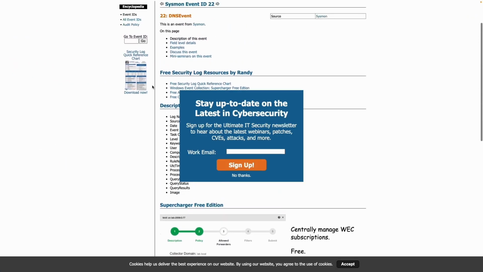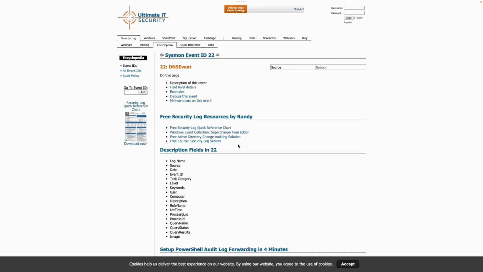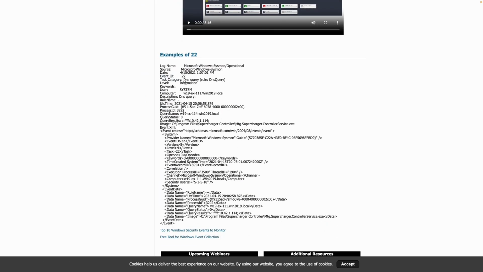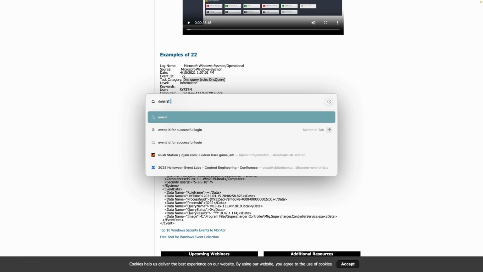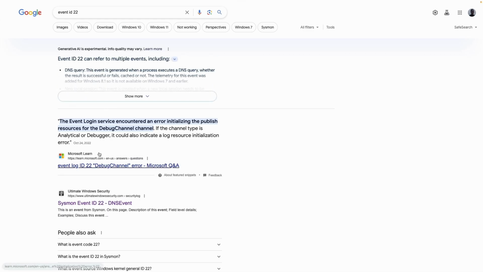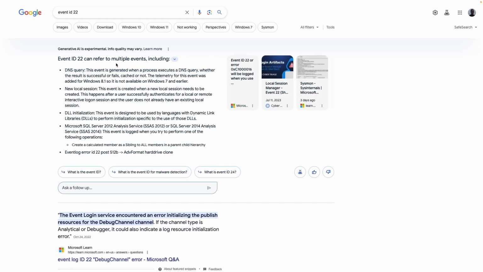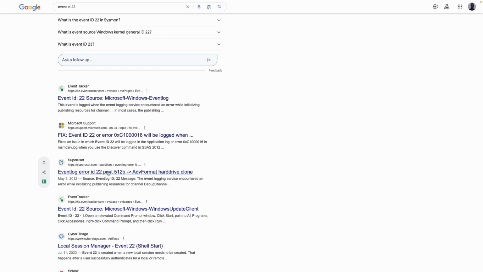Back here. So we have event ID 22. What is this? Event 22, DNS query. All right, domain name system. Let me get this verified by Microsoft. Hold on, event ID 22. So it refers to multiple events? Well, the first one, DNS query. Let's just go for this. If this is not it, we'll try another event ID.